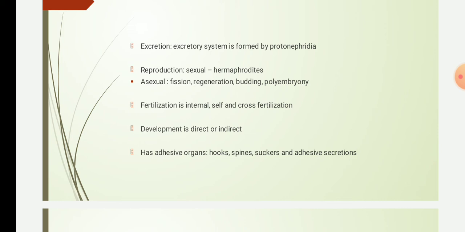In polyembryony, for example in flukes, one egg can produce thousands of larvae, and this increases the chance of finding a host. Okay, then in sexual reproduction, platyhelminthes are hermaphroditic, that is, both male and female reproductive organs are present in the same animal.